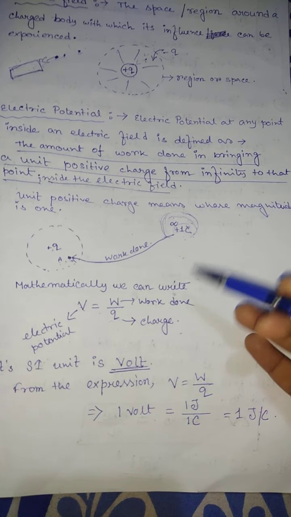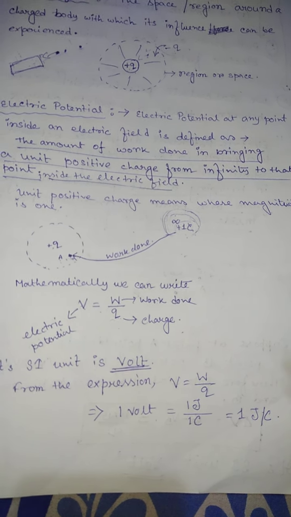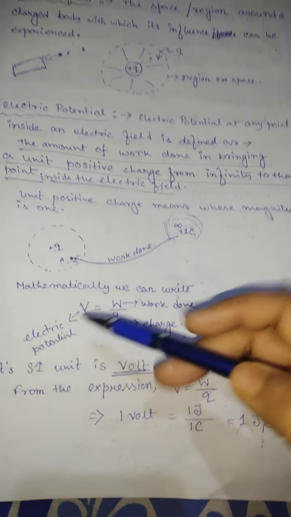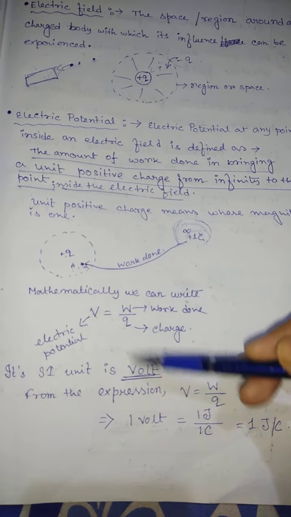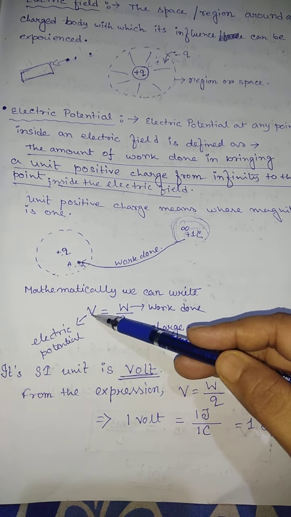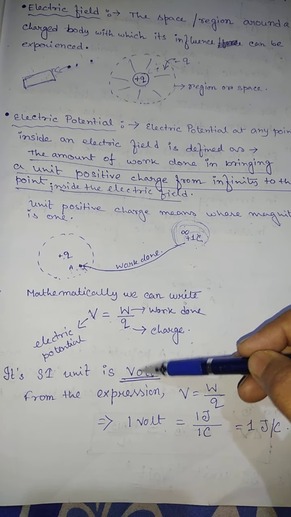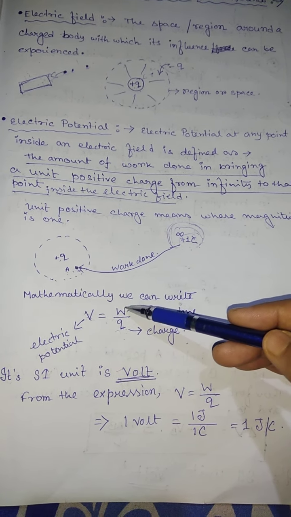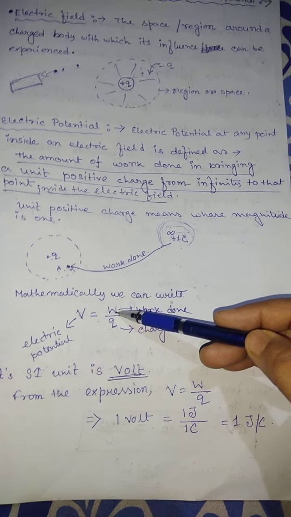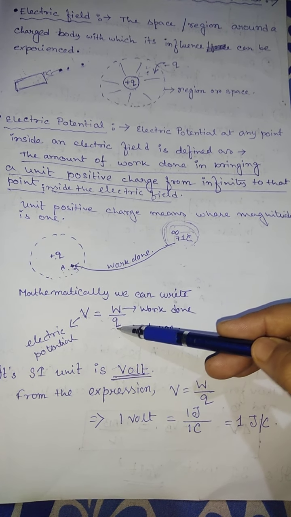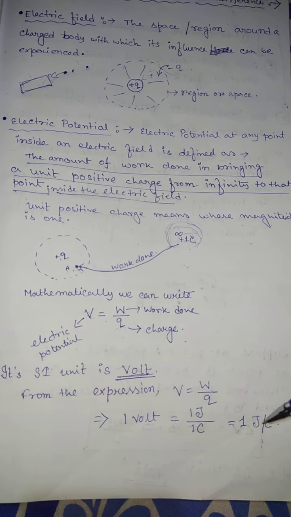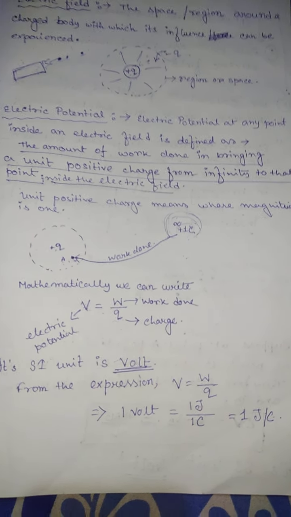Now, what is the SI unit of electric potential? Every physical quantity has a unit. So its unit is volt. The unit of electric potential is volt. How do we get it? V equals W by Q. We know that the SI unit of work done is joule and charge is coulomb. So 1 joule per coulomb is equal to 1 volt, nothing else.